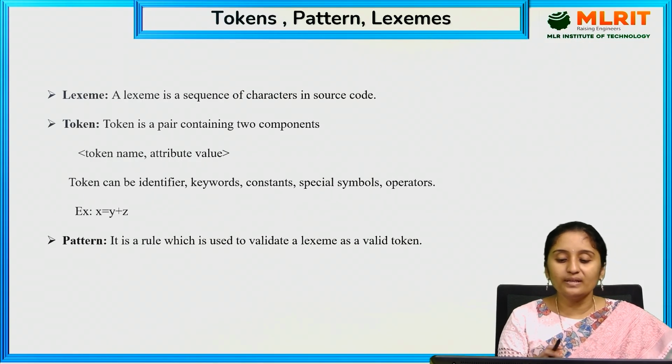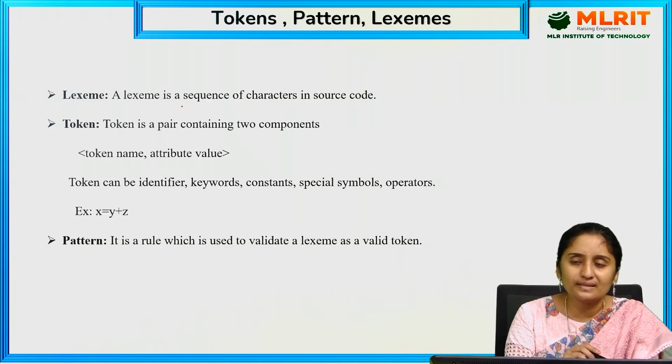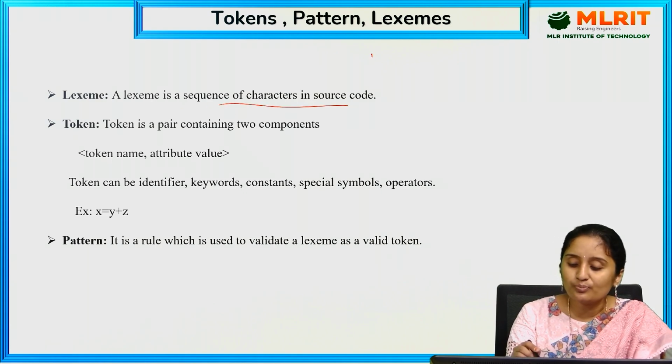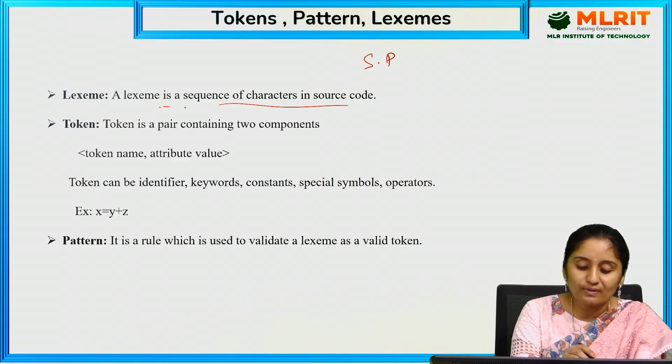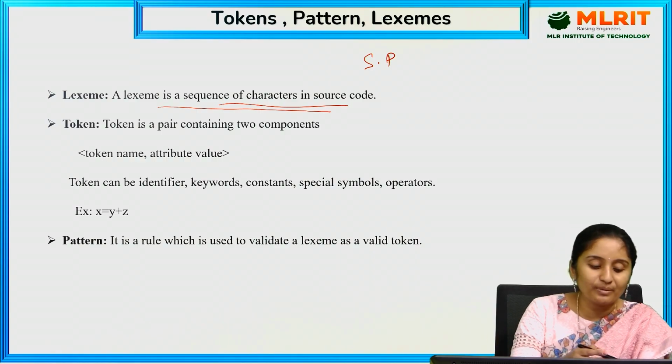So the next one is tokens, patterns, and lexemes. So what is a lexeme? A lexeme is a sequence of characters from the source code. The source program is given here. From this source program, we read the sequence of characters, and it produces a sequence of tokens. That is nothing but the lexemes. So a token